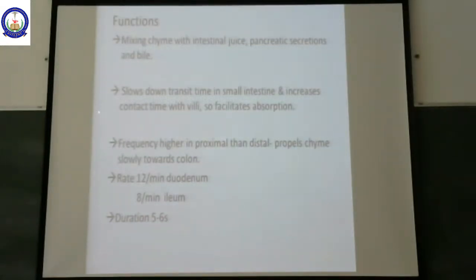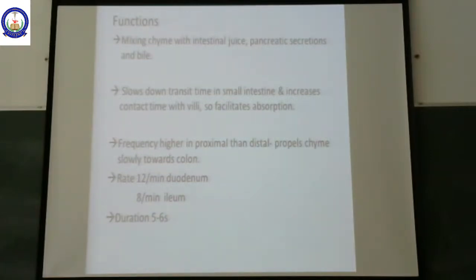Now, the frequency of these mixing movements is higher in the proximal part of the intestine, that is the duodenum and jejunum, than in the distal part of the small intestine. The distal part helps in propelling chyme towards the colon. The rate of the mixing movements is 12 per minute in the duodenum, 8 per minute in the ileum.